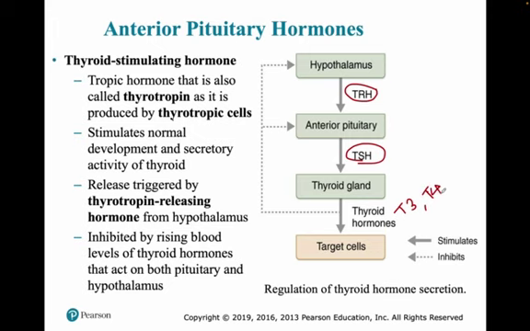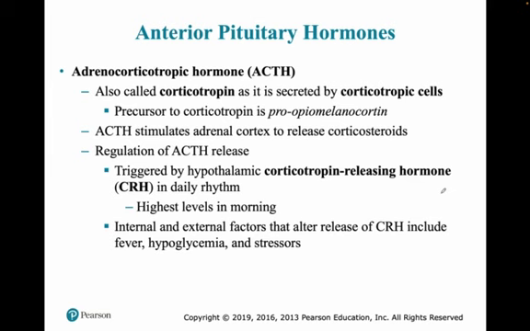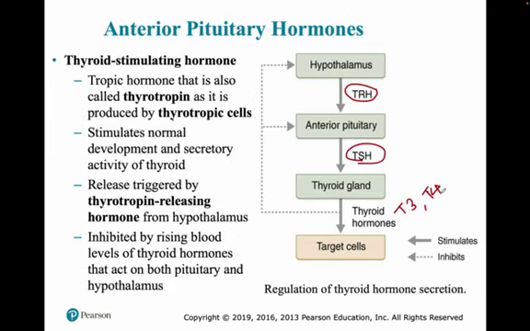Okay, TRH, TSH, and then thyroid hormones. We will get into what T3 and T4 are.